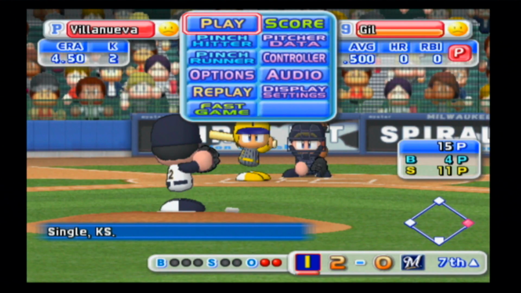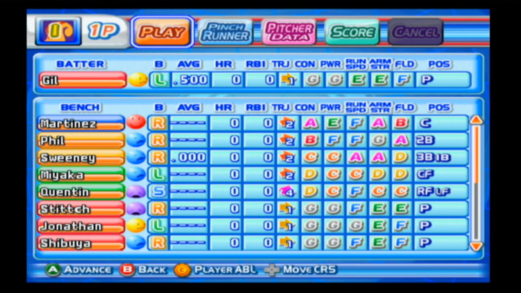I've got to pause just a moment here. Okay, let's go get... So far, Sweeney's been the only pinch hitter we've had this year, so let's let Phil have a shot at it.